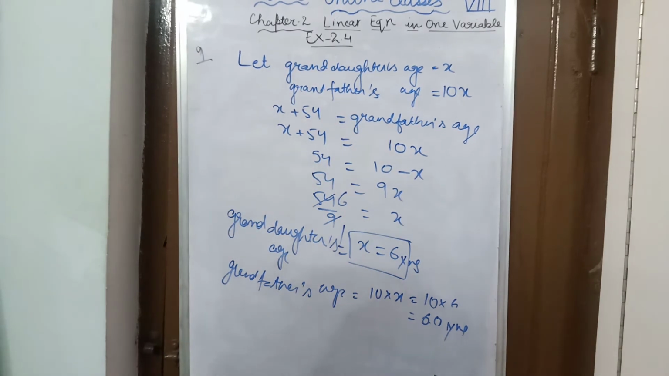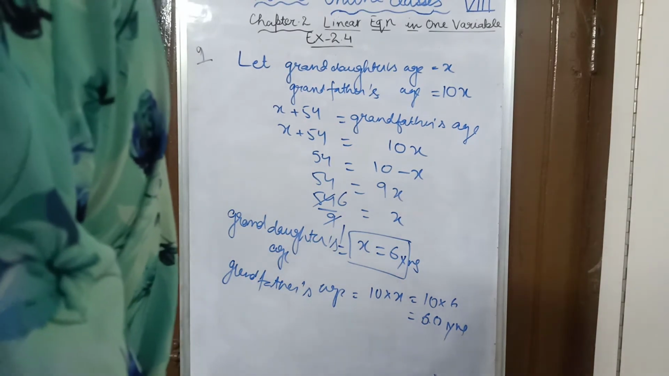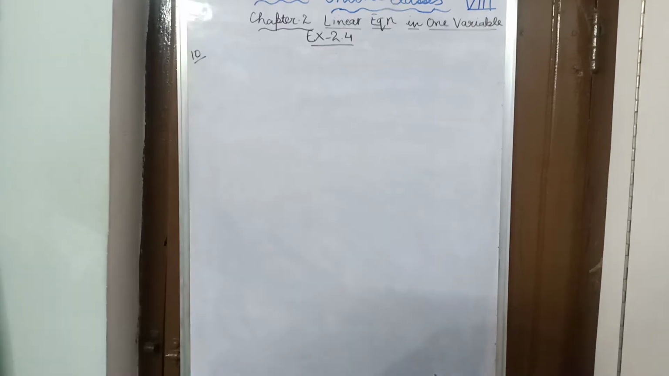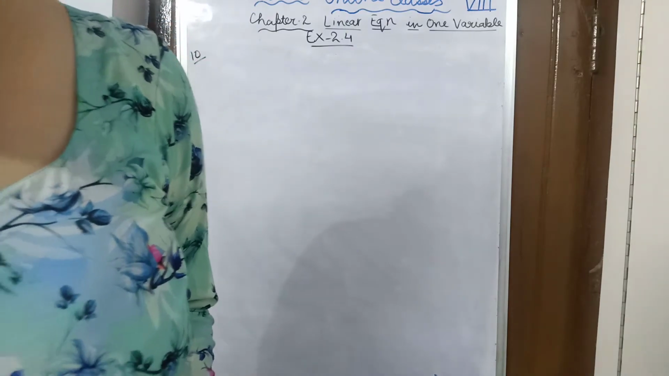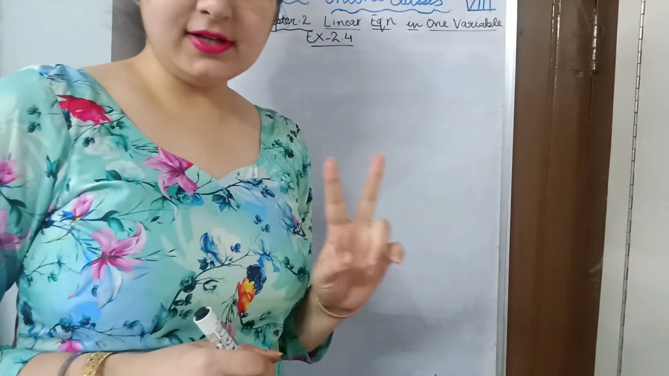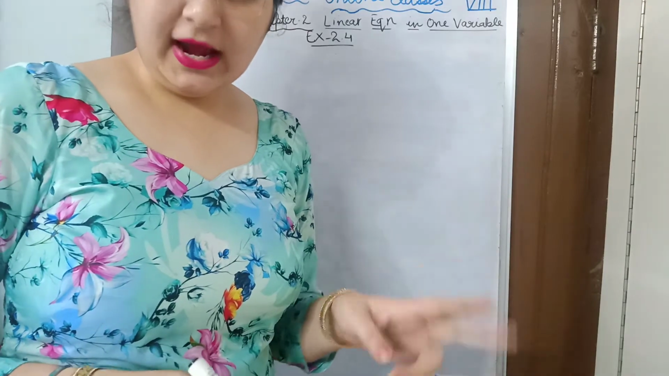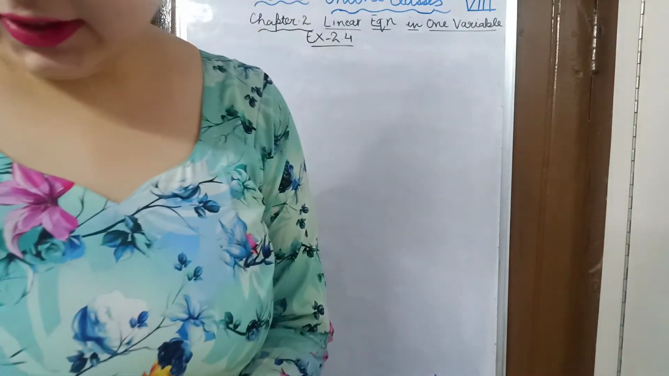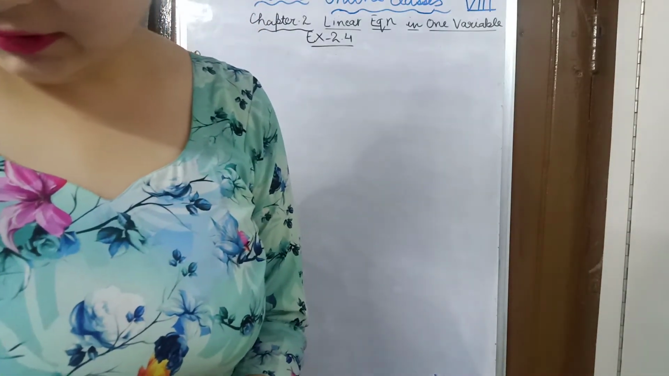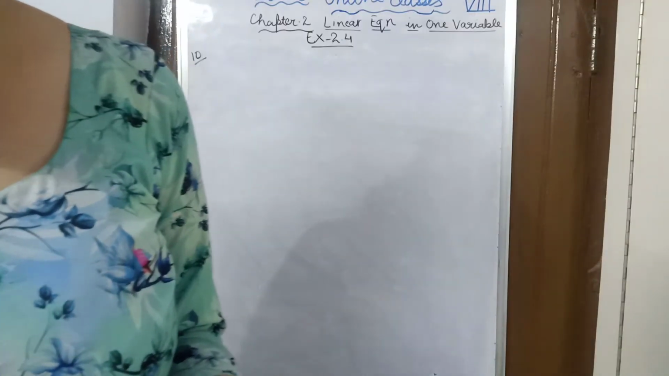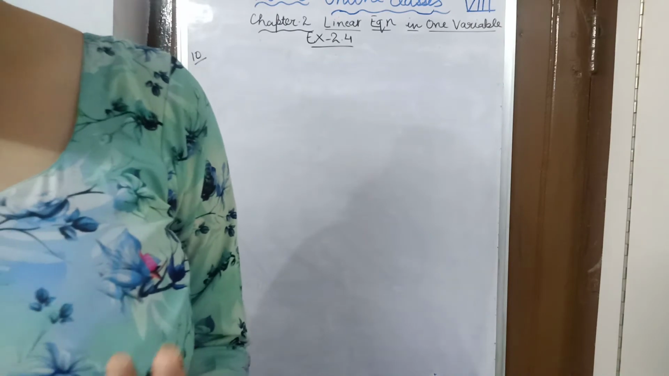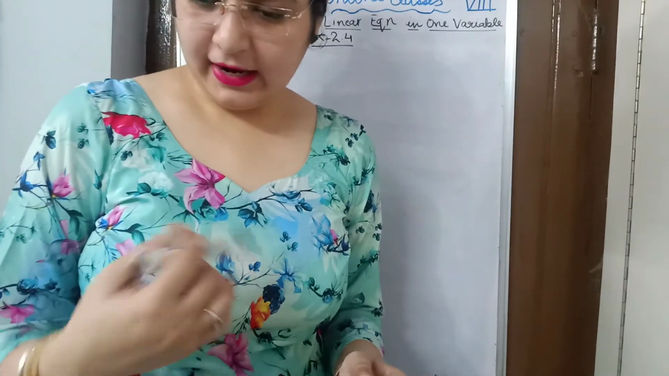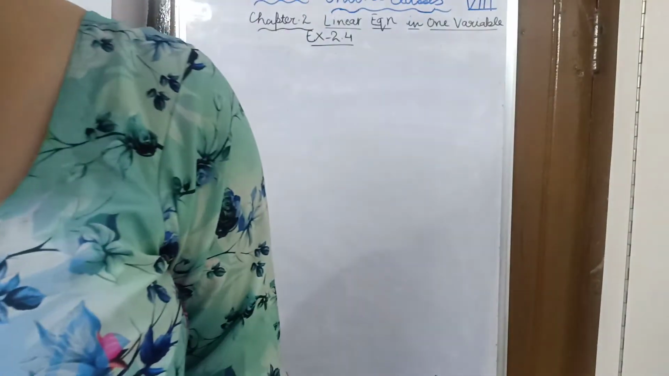Note down and let's move to question number 10. Yes, question number 10. Look into your books. They are saying that Aman's age is 3 times his son's age. There are two characters again in this question, Aman and his son. So what they are saying is that Aman is the father, and Aman's age is 3 times his son's age.